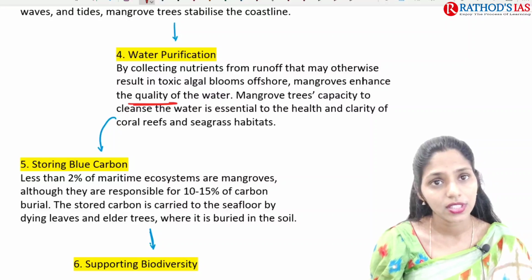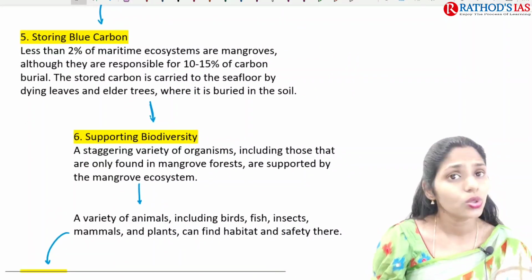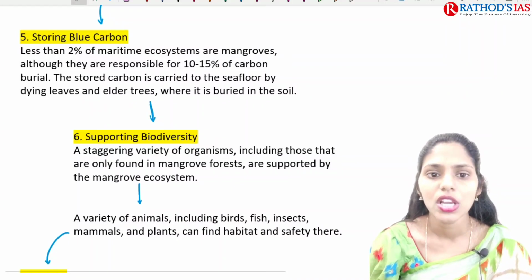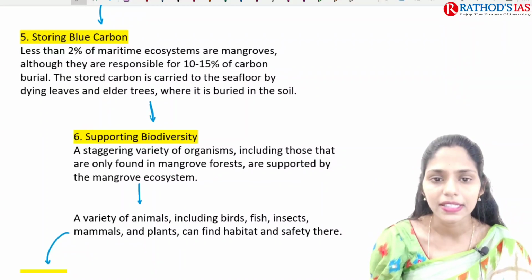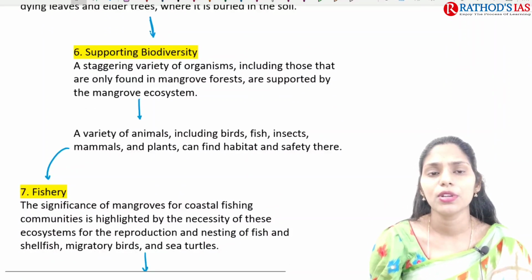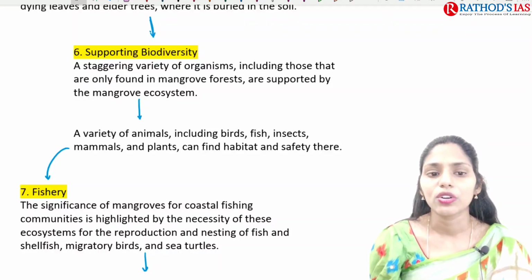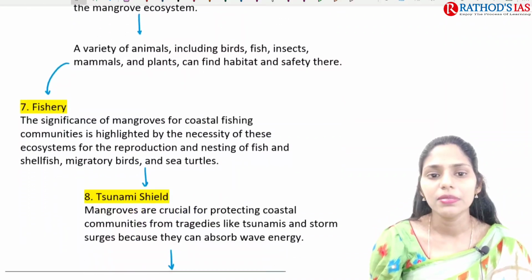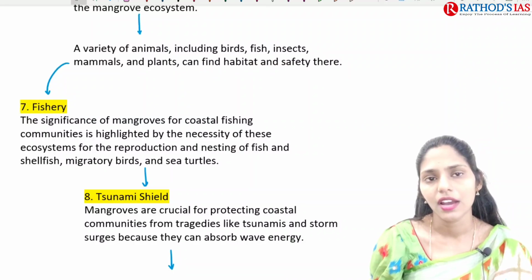Because of this, they are called kidneys, and they also store blue carbon. Less than 2% of maritime ecosystems are mangroves, and they are responsible for 10 to 15% of carbon burial. They also support biodiversity, because a large variety of organisms are seen in the mangrove forest and supported by the mangrove ecosystem, and a variety of animals, birds, fishes, insects, mammals and plants can have their habitat here.